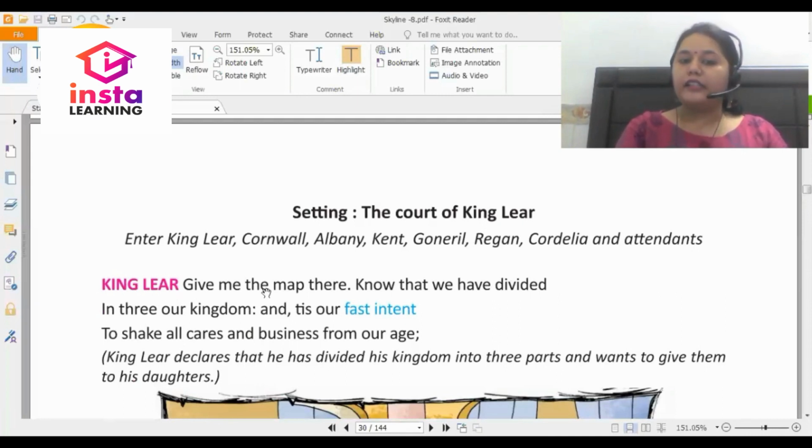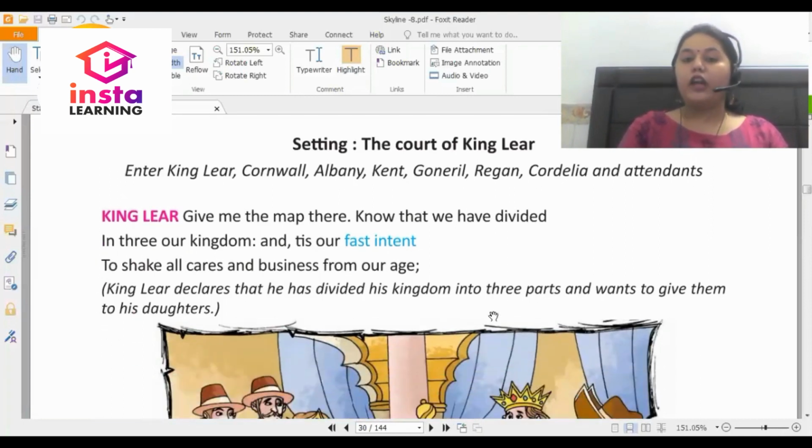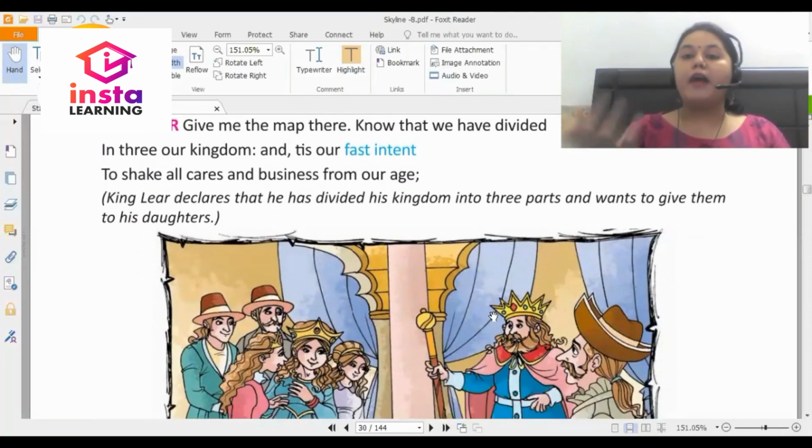King Lear says, give me the map there. Know that we have divided it in 3, our kingdom, and this our fast intent. So now the king is saying that give me the map of my kingdom because I intend to divide it equally among 3 of my daughters, to shake all cares and business from our age.